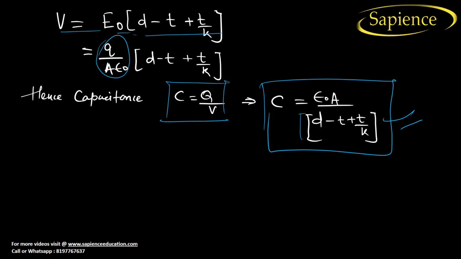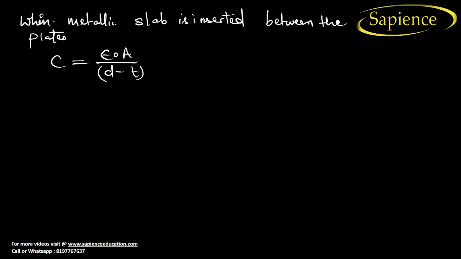I hope you have understood now. Okay, but this is out of the syllabus. In case anyone asks, you can directly answer this, right? If a metallic slab is inserted between the plates, what will happen? Capacitance will increase directly. How many times? T times.